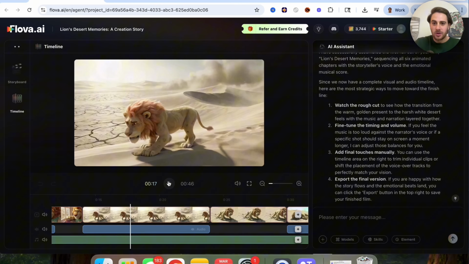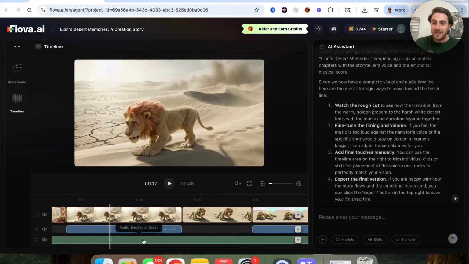Now this is incredible. The audio, great. The music, great. Even the sounds, the transitions. I can't believe that AI is actually able to make stuff like this.